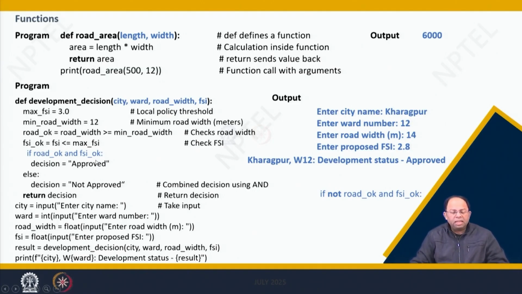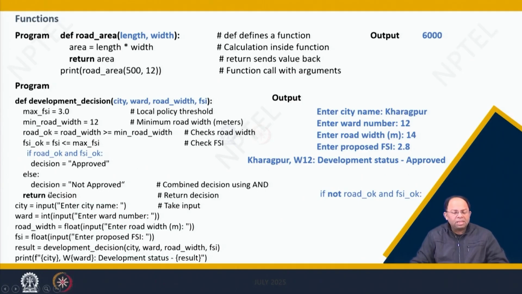So if both the conditions are true, the decision is approved, that we will store the value of approved in the variable decision, else we will store the value of not approved. So that's the function, right? Now it returns the decision. Finally, this decision value, either the string value approved or not approved, is being returned.